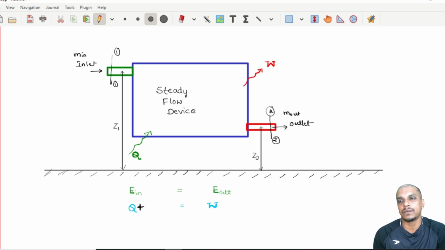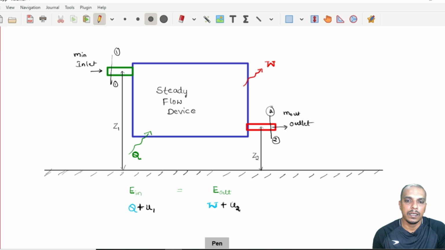Let us say the temperature of the fluid which is coming in may be 100 degrees Celsius. So it must have an internal energy. So I will say specific internal energy for now, and we'll call it as U1. And on the other side, it must be leaving with some internal energy, at some temperature. Let us say that is U2.